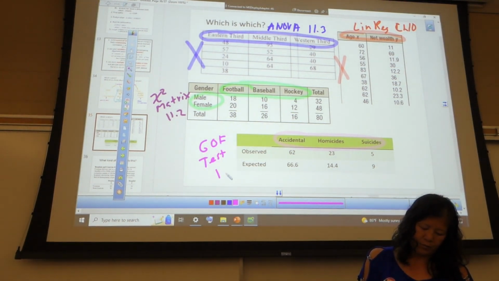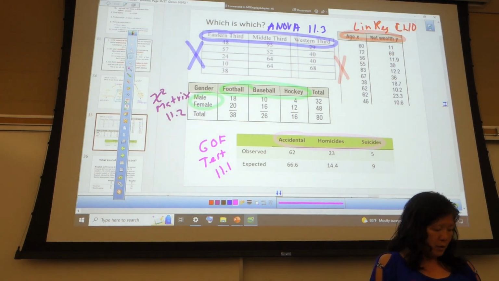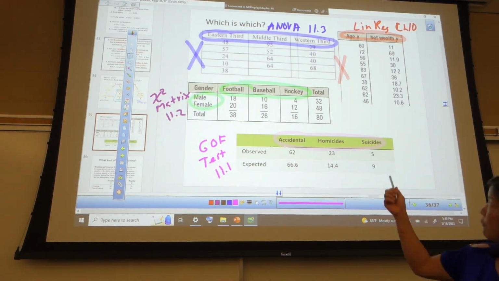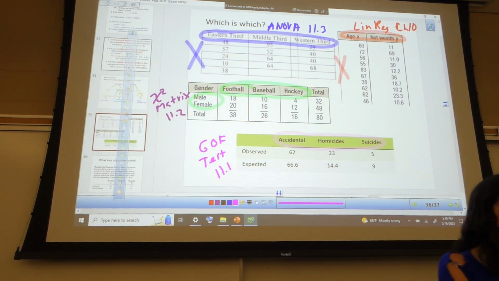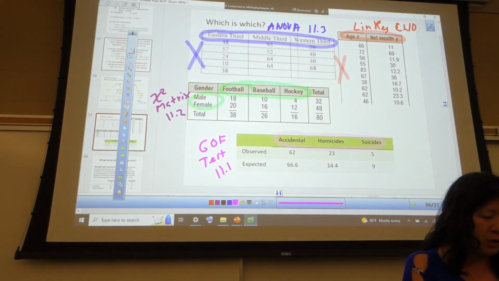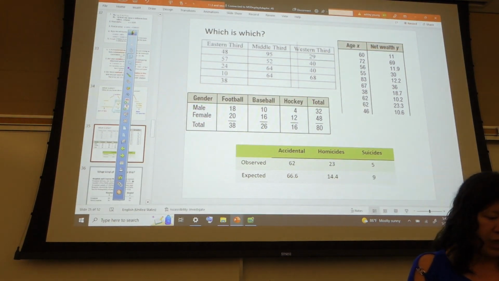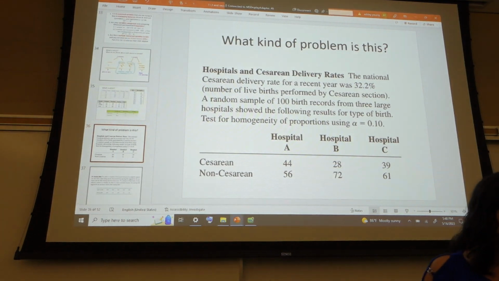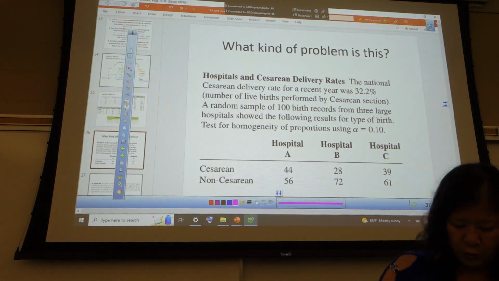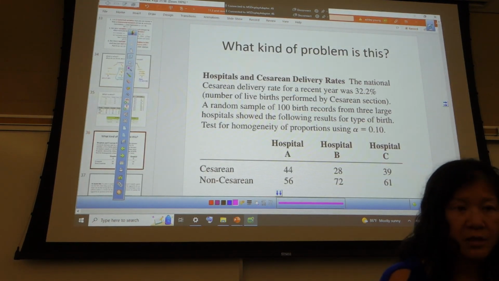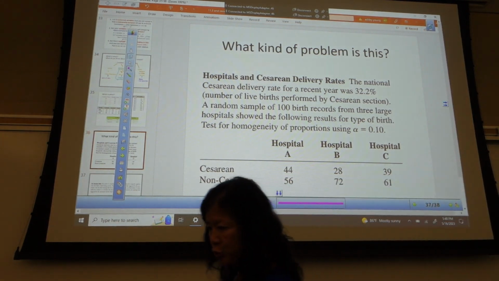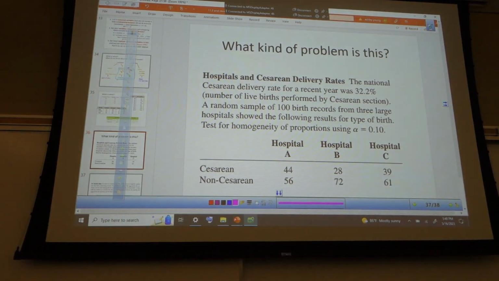11.1. Okay, all right. So we're going to try looking at these. So there's the visual way. There's the variable what we talked about before, and then there's also some verbal cues which we'll see as we go through this. So first things first. Go ahead and read the first problem. That's cesarean in case you weren't sure. Go ahead. What kind of problem is this?